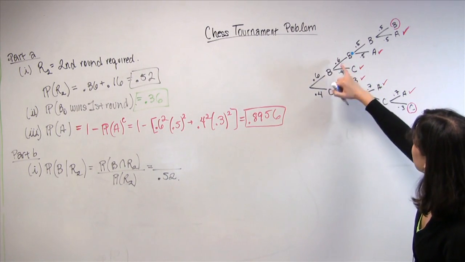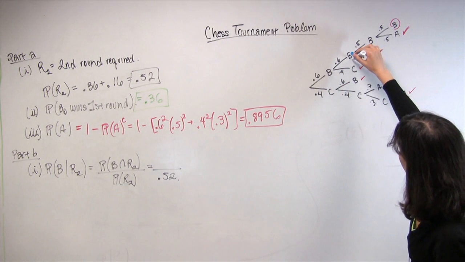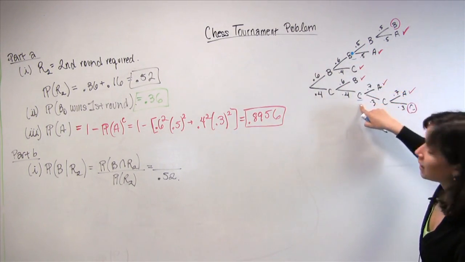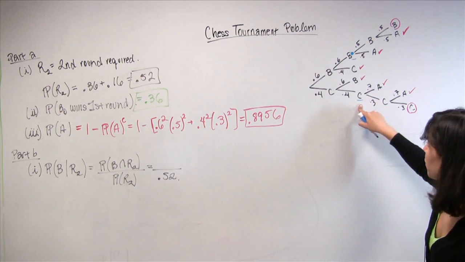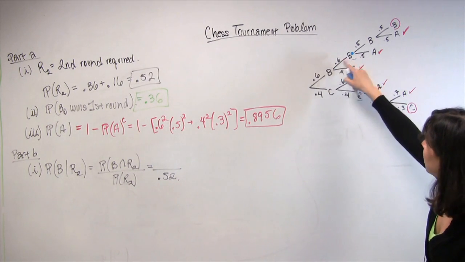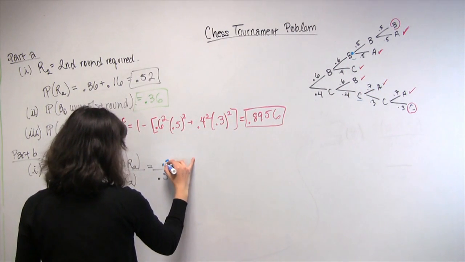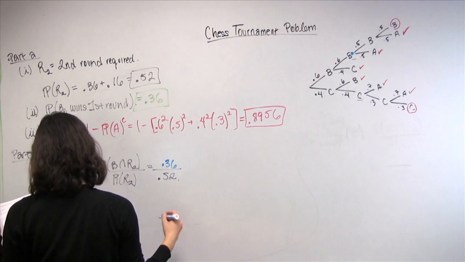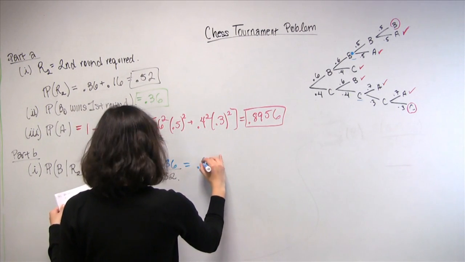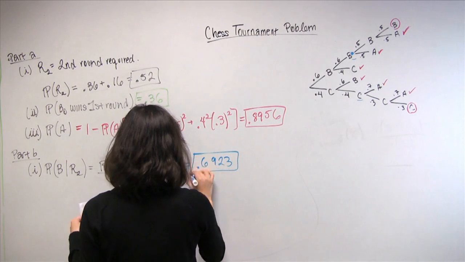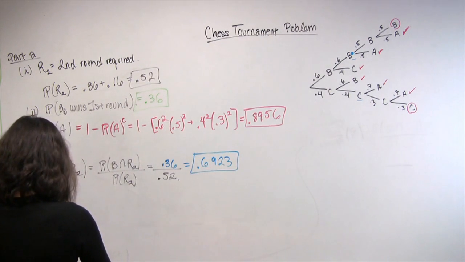Because a second round is required there and there, not on those two. But here, Chi is the surviving challenger, not Bo. So we're really only interested in that node. And you multiply along the branches to get the probabilities. So we have 0.36 over 0.52, which is approximately equal to 0.6923.